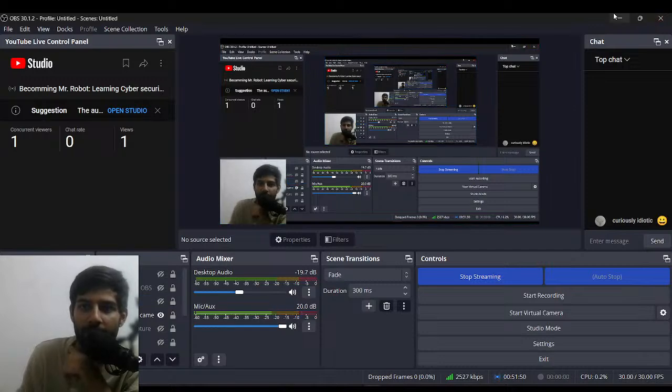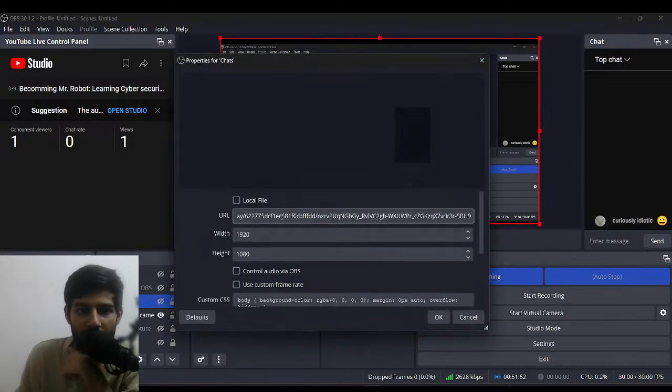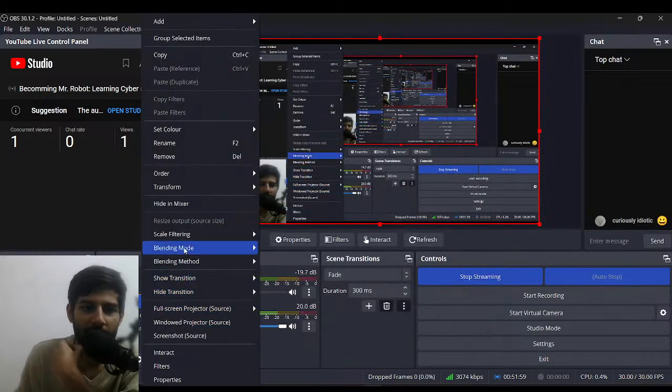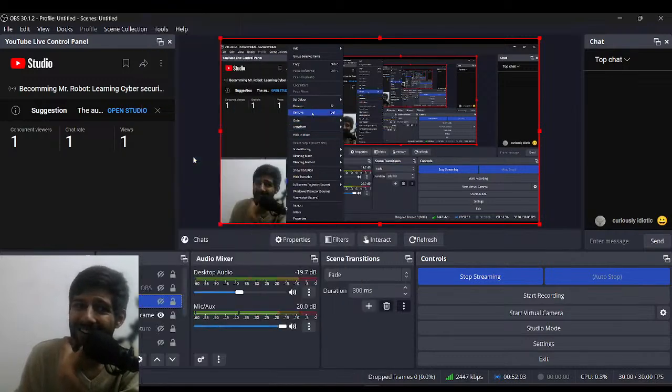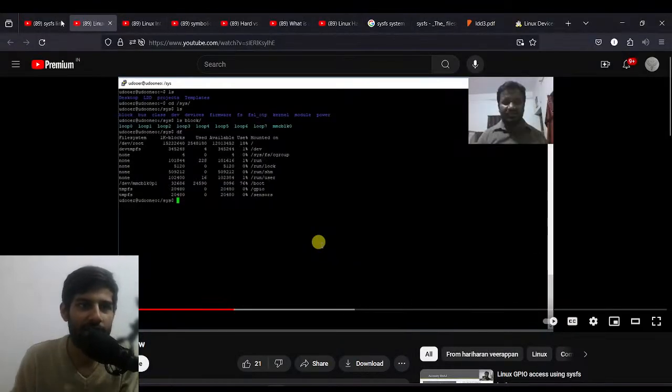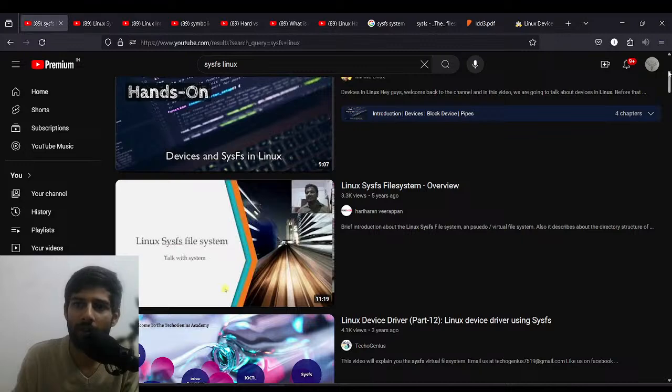Actually, I need to remove these chats. Where do I get this? These are not from here. Delete. Remove. Okay, so the thing is, I actually wanted to add the chats in mine.